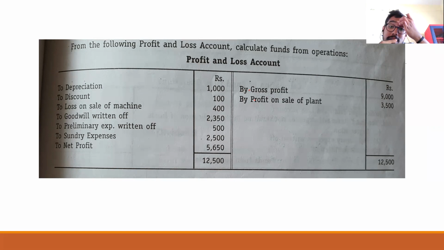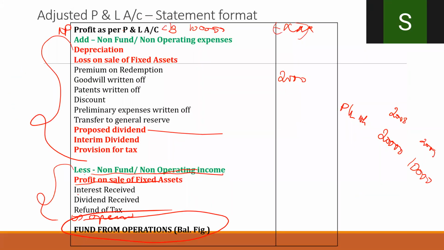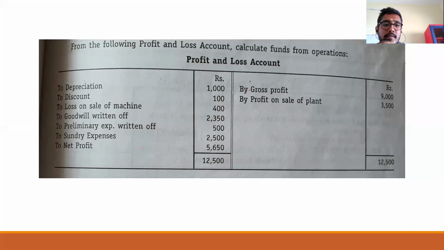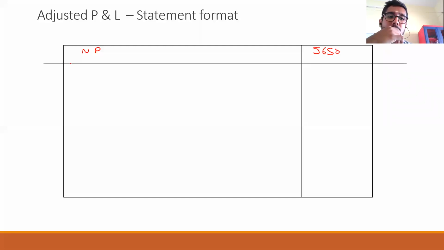First we are going to see the statement method. What is the first item? Net profit as per P&L account, right? What is that? 5,650. Net profit 5,650. Then, add or less first? Add.